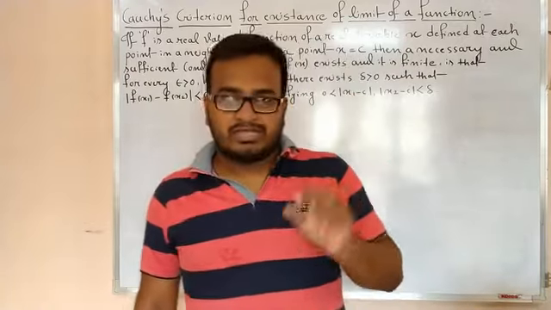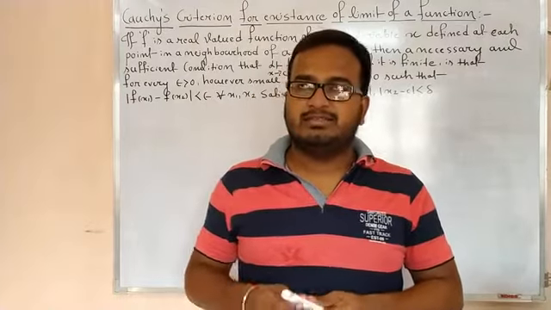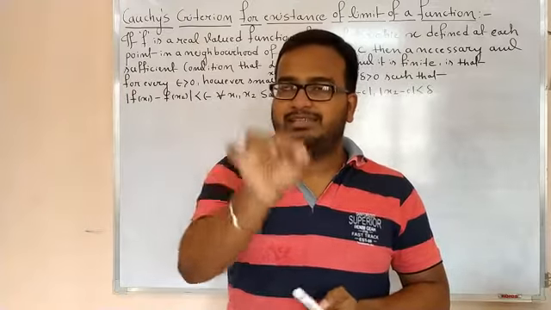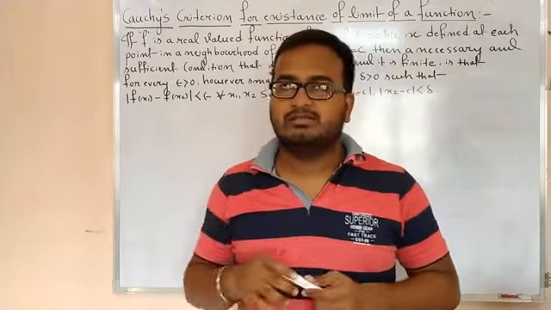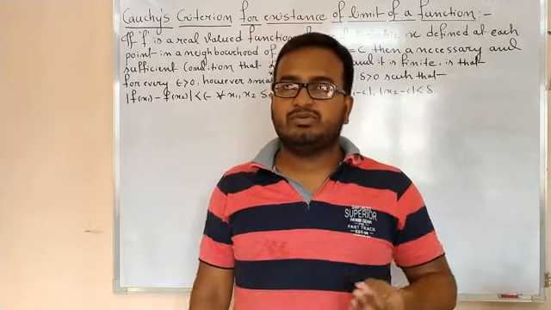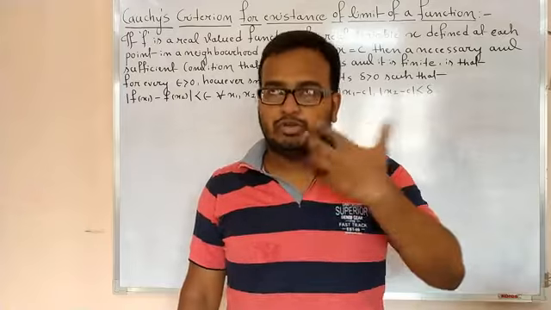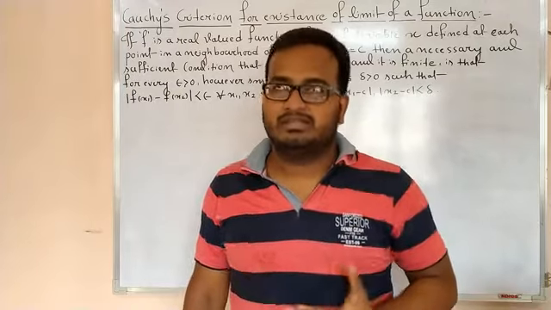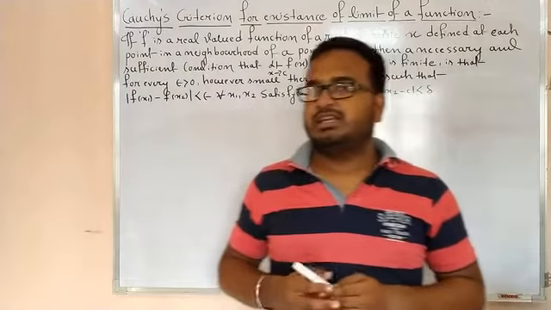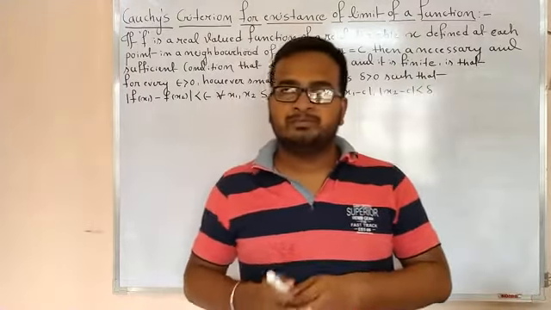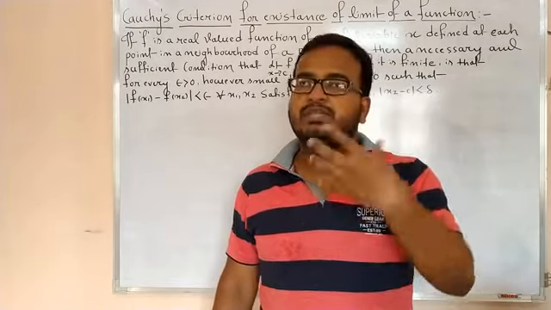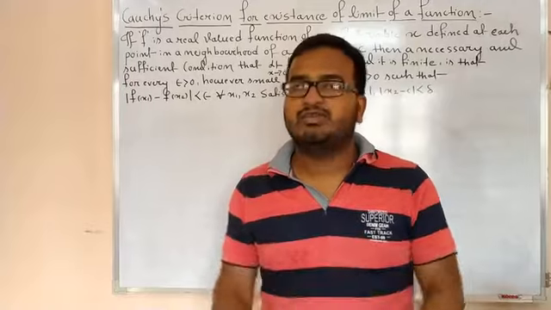Sometimes the question may be like that: show that the limit of the function at the given point does not exist, right? Some functions and some point may be given to you, and your job is to show that the limit does not exist. So basically Cauchy's criteria for existence of limit of a function is used to show that the limit of the given function at a given point does not exist.